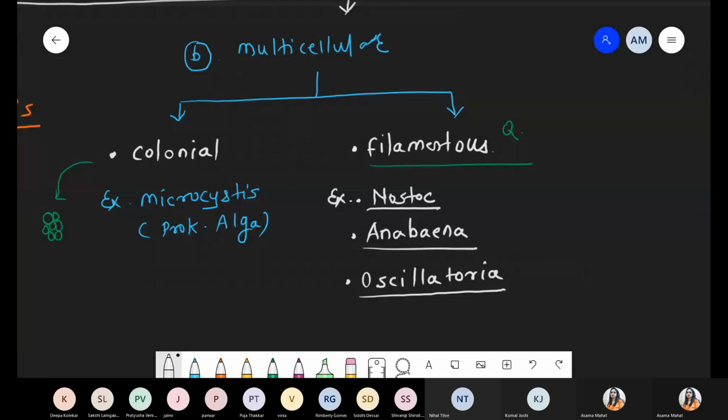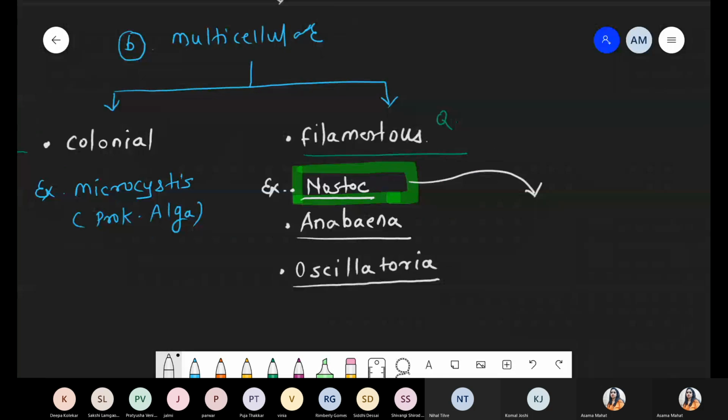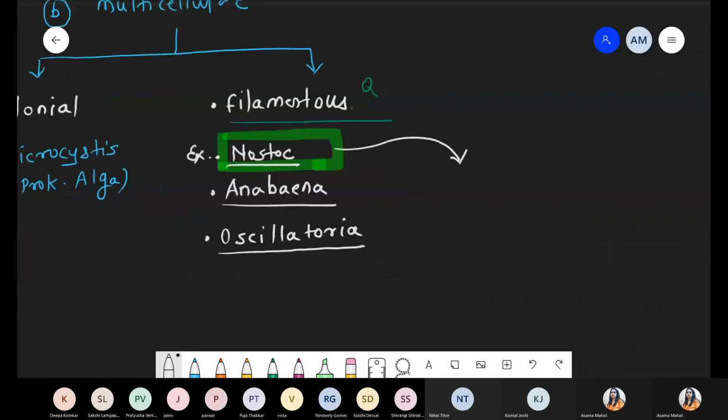So quickly we are taking the typical structure of Nostoc, because it is given in NCERT. So we are talking about the structure of Nostoc, how the Nostoc structure looks. Filamentous means the body is made up of a thread-like or filament-like structure. So simply you can represent the structure like this. This is the filamentous body.